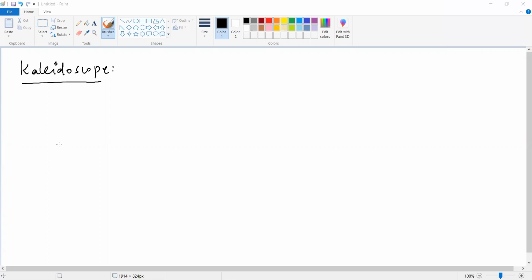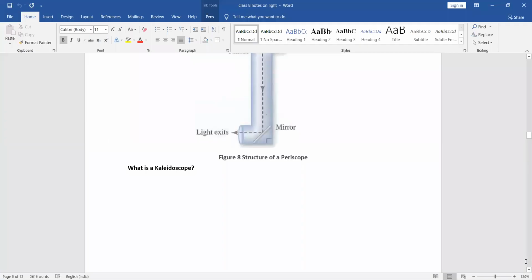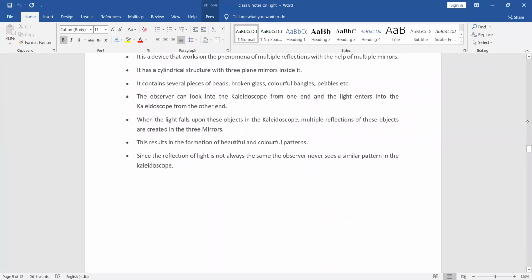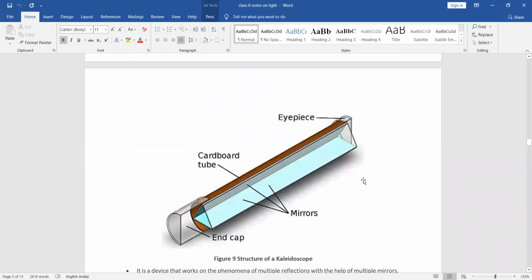Okay. So you can see this diagram now. Can you see this one? It is a periscope, no? Yes. Can you see the diagram? Yes, ma'am. Structure of a kaleidoscope.